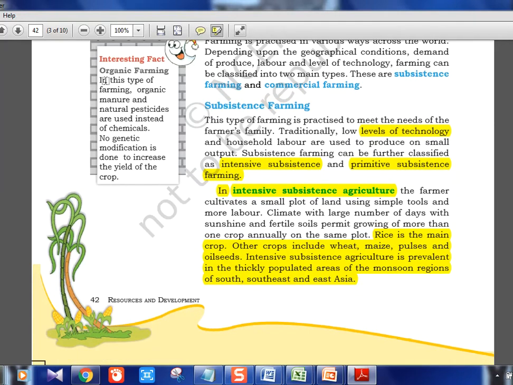Organic farming. UPSC have asked questions. Sikkim is the first organic state in India. Manure and natural pesticides. So statements like this is formed like organic farming uses 0 pesticides and 0 fertilizers. It is false. Okay, because it's not like 0 pesticides and 0 fertilizers. It is like 0 chemical fertilizers and chemical pesticides.